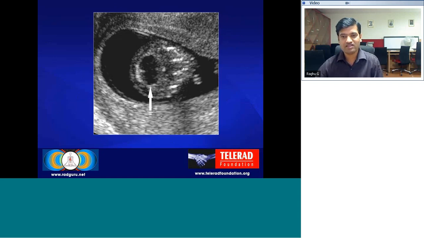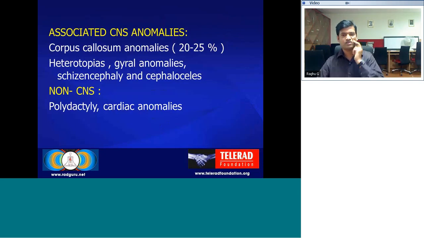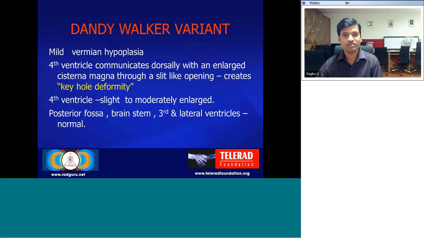This is again the cyst seen antenatally in the posterior fossa. This is a case of Dandy-Walker malformation. Associated CNS anomalies include corpus callosum anomaly in around 20 to 25%. Can be associated with heterotopias, gyral anomalies, hydranencephaly and cephalocele. And non-CNS anomalies include polydactyly and cardiac anomalies.